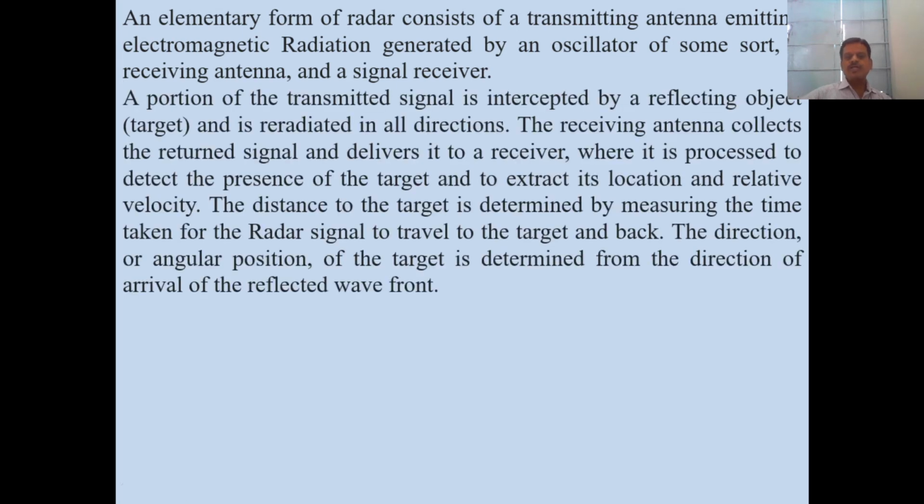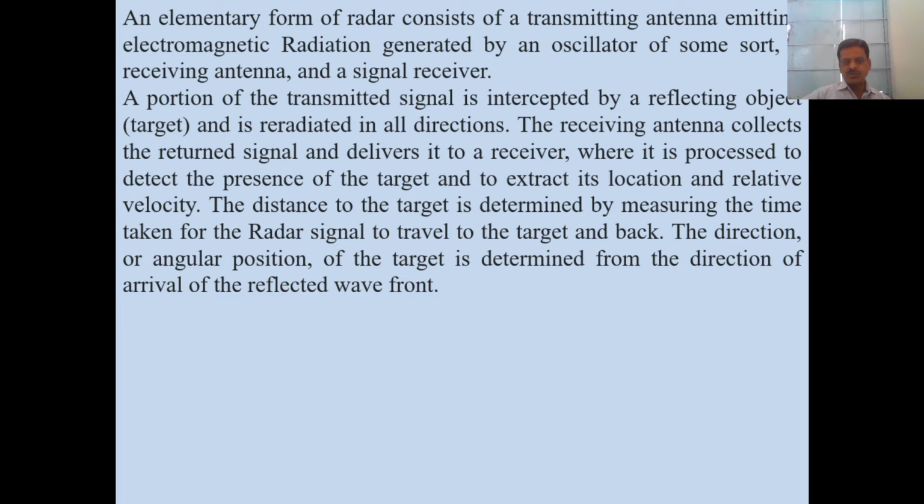A portion of the transmitted signal is intercepted by the reflecting object, and it is radiated in all directions. The receiving antenna collects the return signal and delivers it to the receiver, where it is processed to detect the presence of the target and to extract the location and relative velocity of the object.